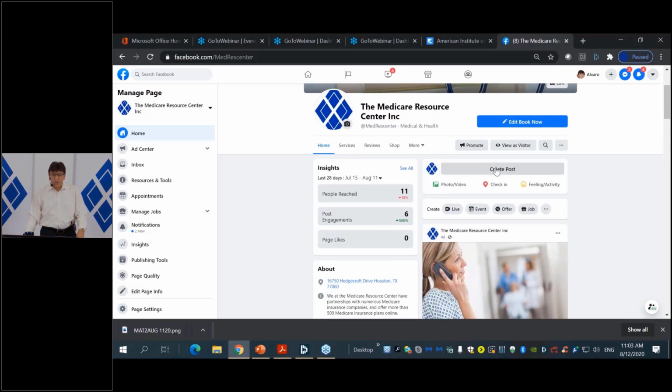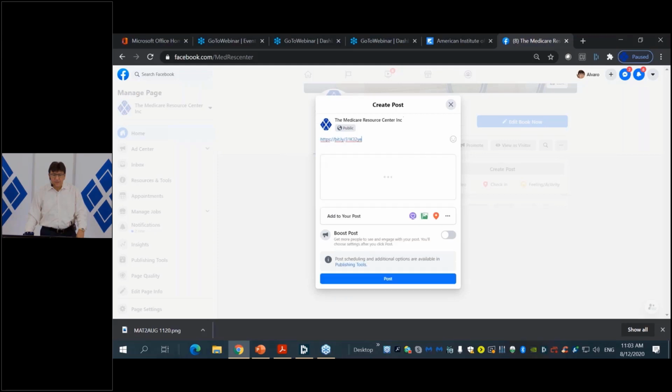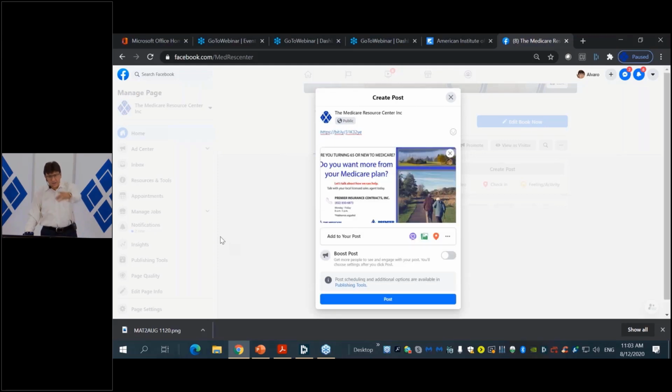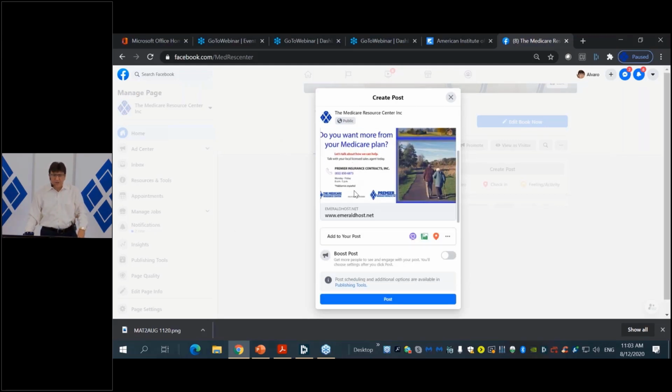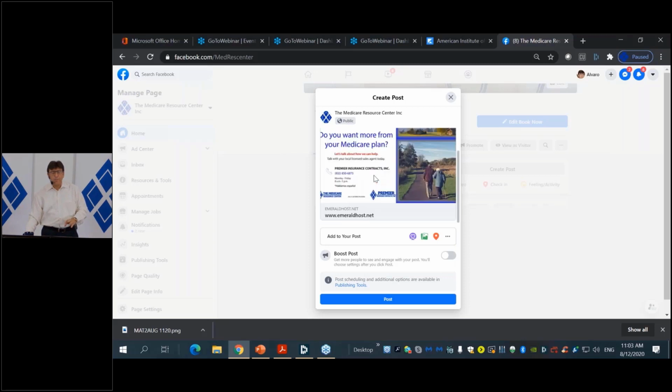I'm going to click here and create a post, and I'm just going to paste the bit.ly shortener, and again, I immediately see the image there. If I see the image, it means the Facebook editor did take the image properly. So that's a good thing. So that's my post. Again, we can do many things with this post. That is not the scope of this class.